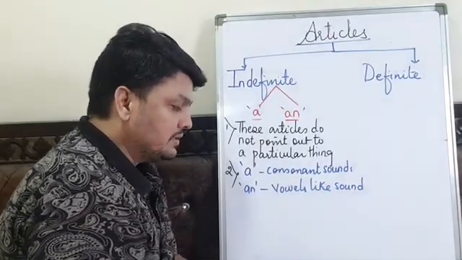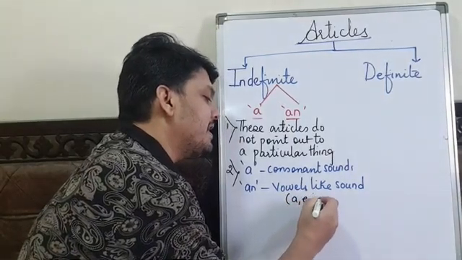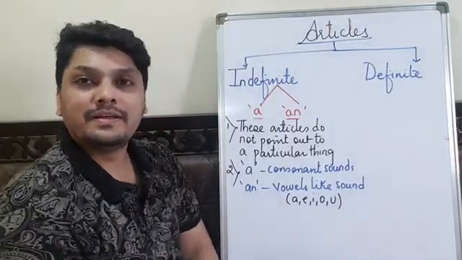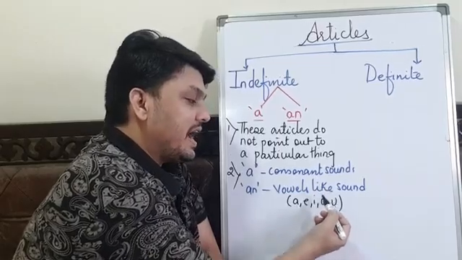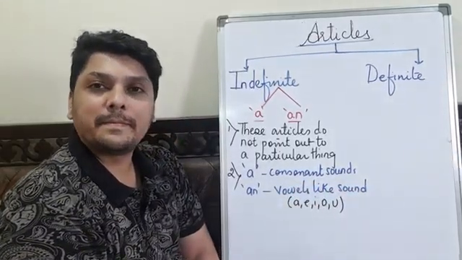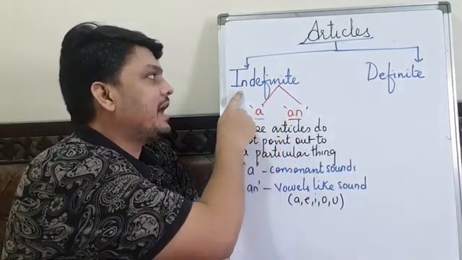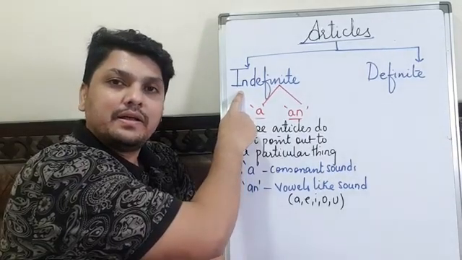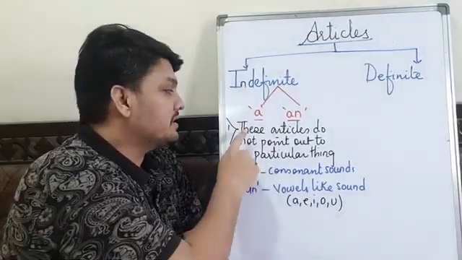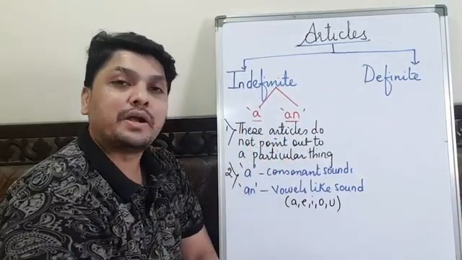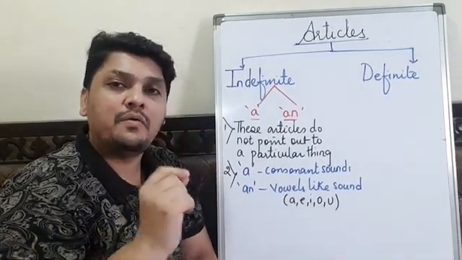And what are vowels, students? A, E, I, O, U. Other letters except these are consonant sounds. Once again I say, students, A and AN come under indefinite article. Why are these articles called indefinite? Because these articles do not point out to a particular thing and they are used before singular common noun.